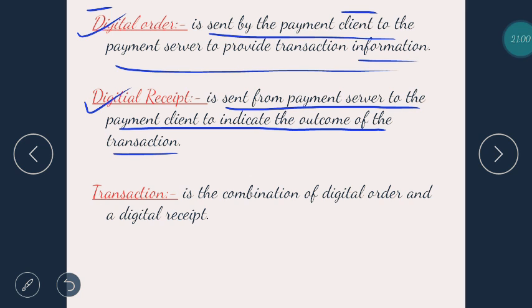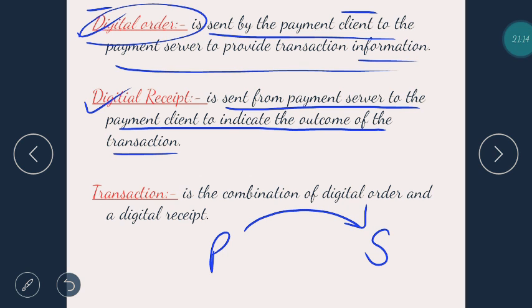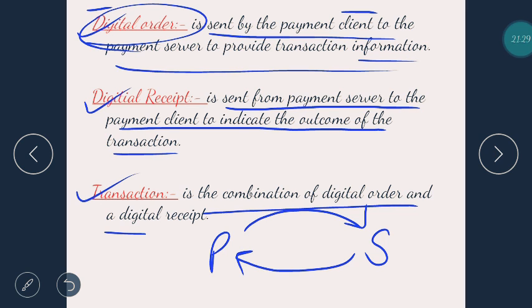Your parents have to submit fees to your school. When parent will transfer money to the school, it will be known as a digital order. When the school will receive the amount, it will let the parent know that the fees is submitted. That is known as digital receipt. And transaction is the combination of digital order and digital receipt. Going and coming of both the things, the complete process is known as transaction.